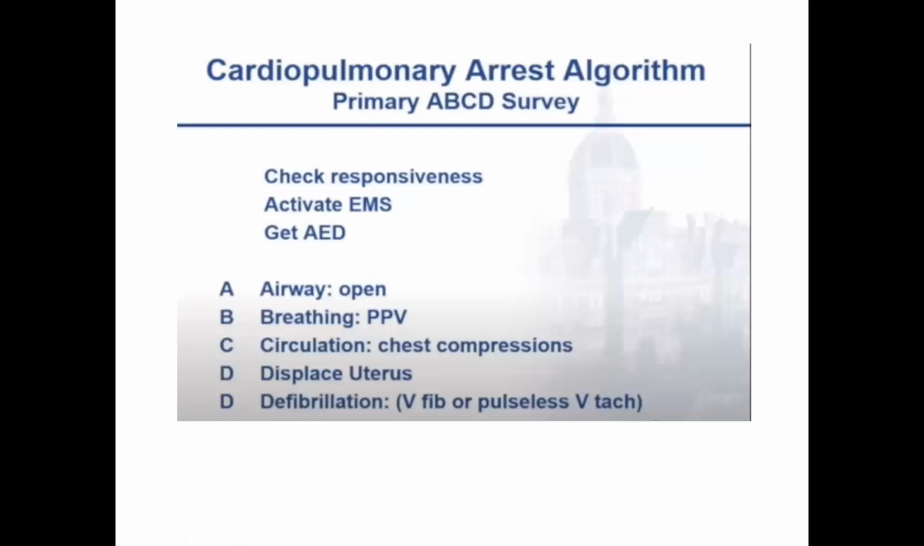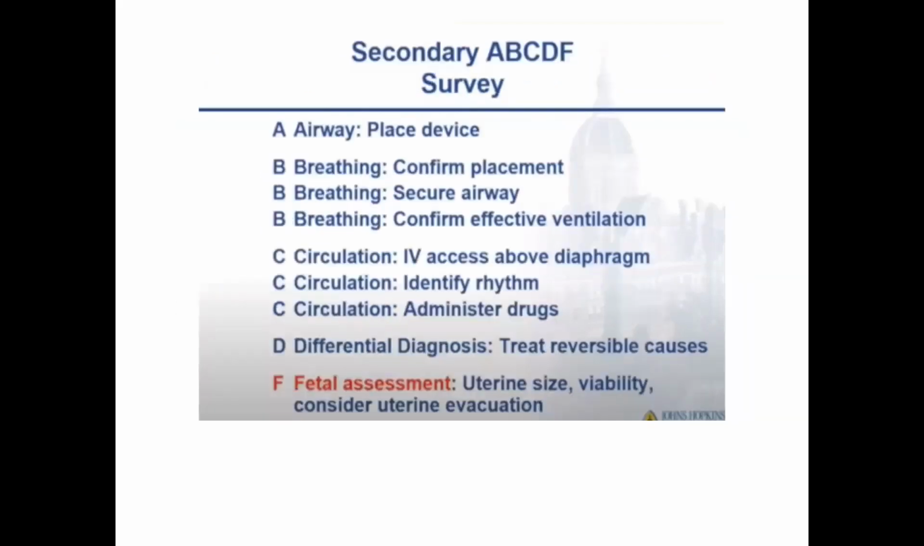So the algorithm for the ABCD survey: as you are proceeding with the cardiac arrest victim, check responsiveness, activate the emergency medical system, ask for the AED, and maintain the airway, providing a patent airway. Maintain ventilation, and circulation with chest compressions to be started immediately without interruption. You have to ask for the defibrillator and check the rhythm, whether it is VF or VT. If it is VF or VT, it is a shockable rhythm and you have to give the shock. Then the secondary survey, ABCD.